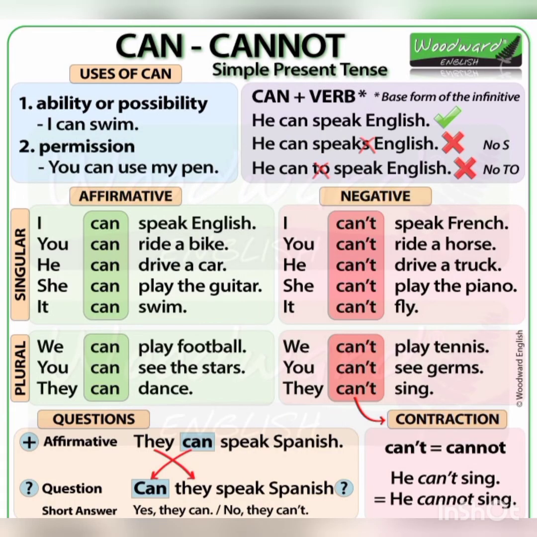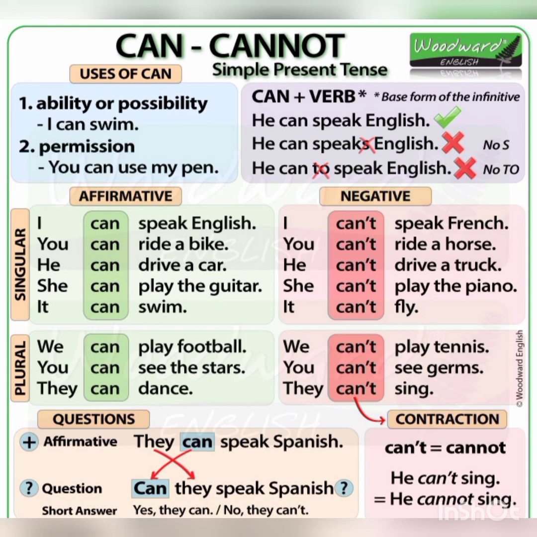The next part is can, cannot. Can is used to describe the ability or possibility of a certain thing, and cannot defines that a person cannot do that thing, and it is often used to deny permission. For example, I can speak English, I cannot speak French.